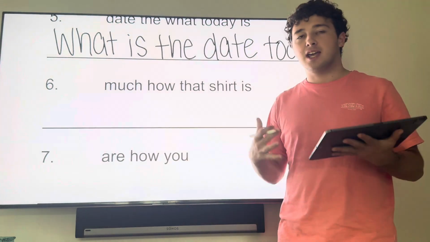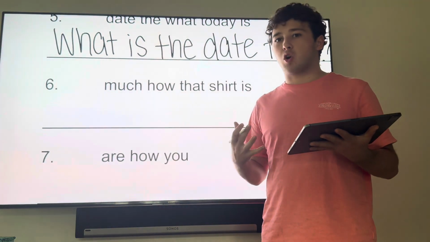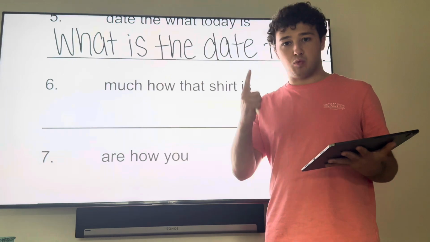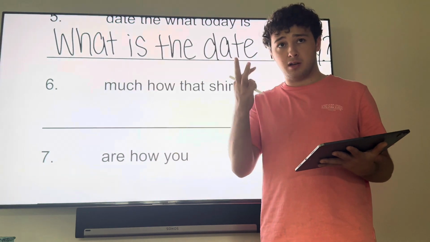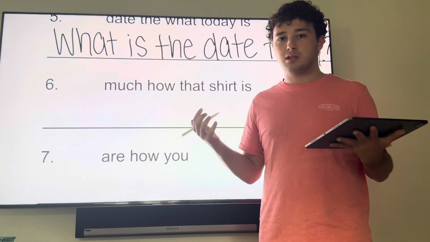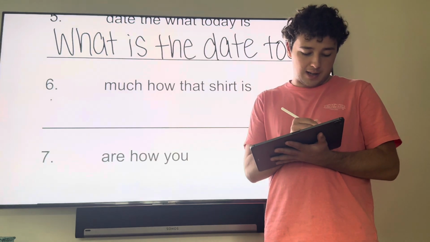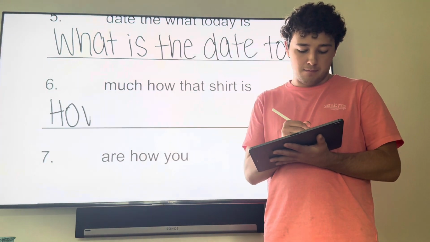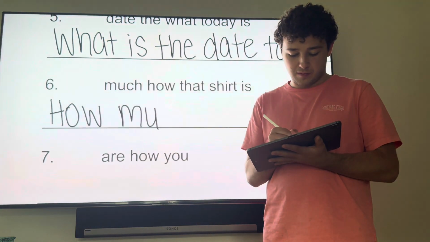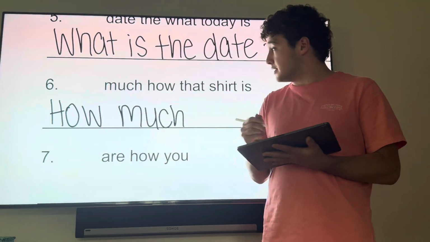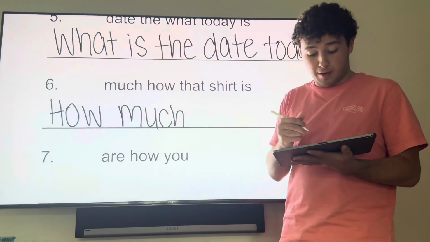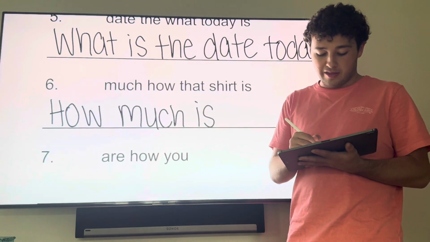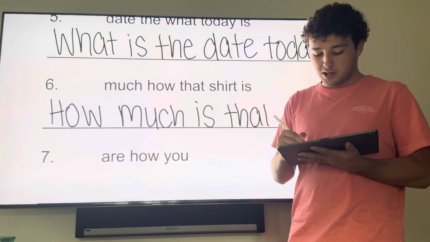How much is asking quantity. How much? 1, 2, 3, a lot, a little, how much? So it'll ask how much is, because you always go with the verb after, is that shirt?